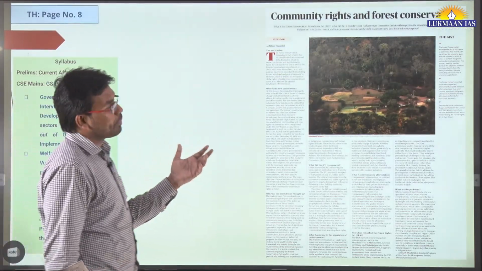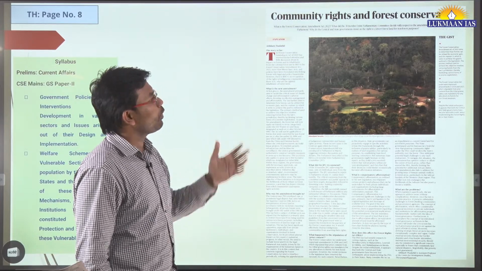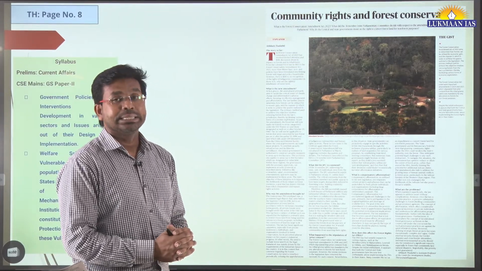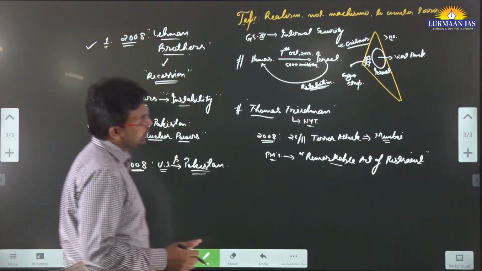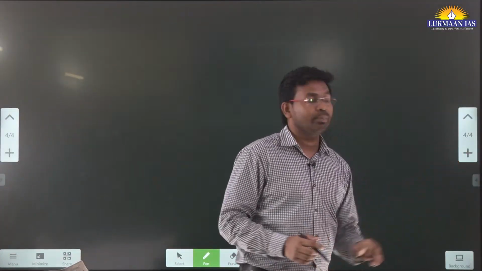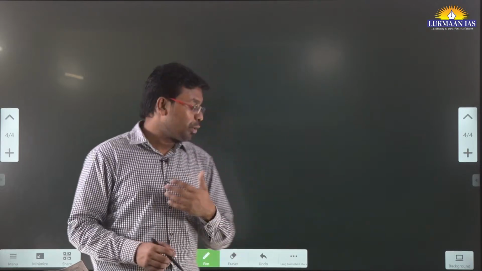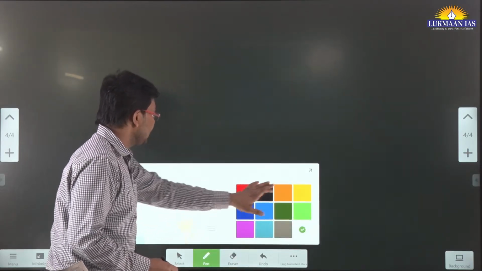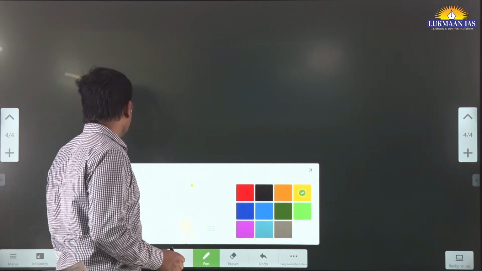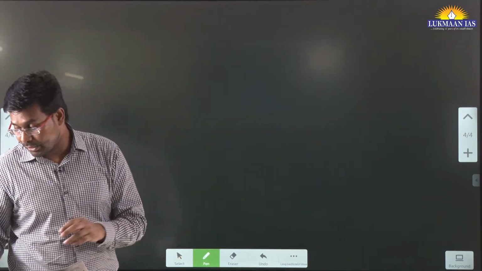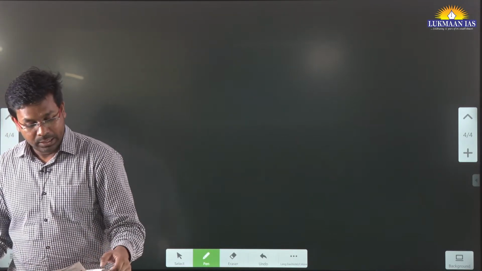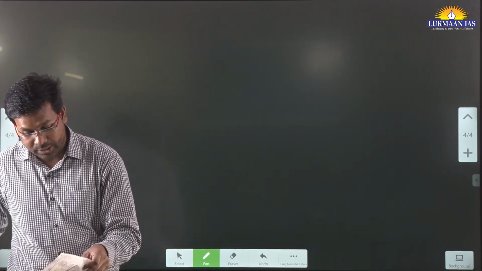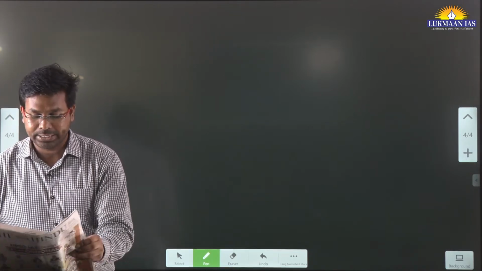Now we have another topic. It says community rights and forest conservation. This is a very important article. Why? Because through this article we are going to discuss the rights of the forest dwellers, and one important act that has been passed by the government of India very recently, which is the Forest Conservation Amendment Act of 2023, right?